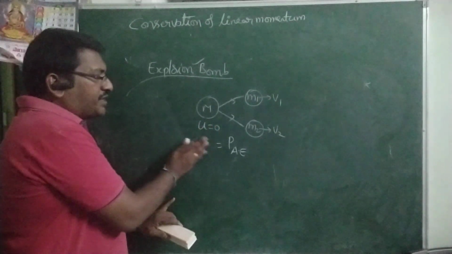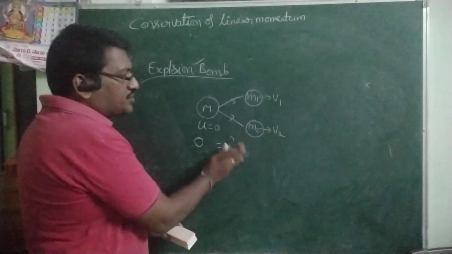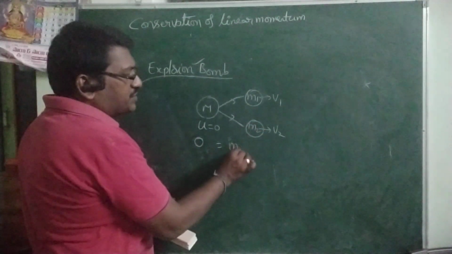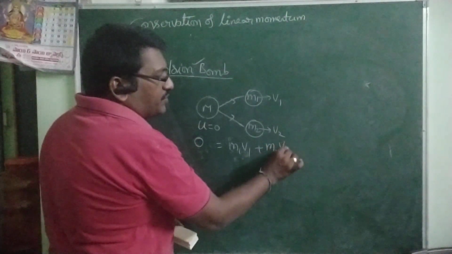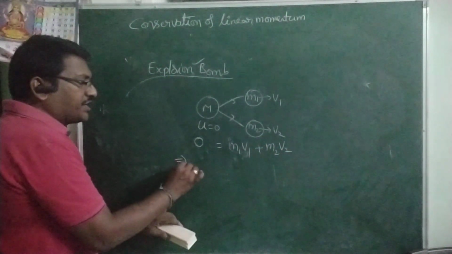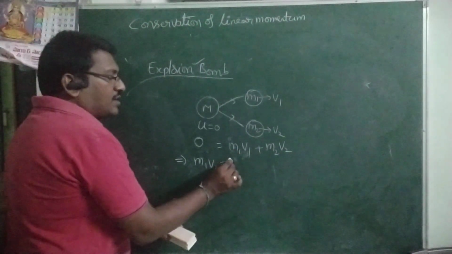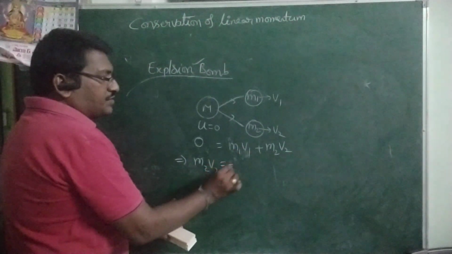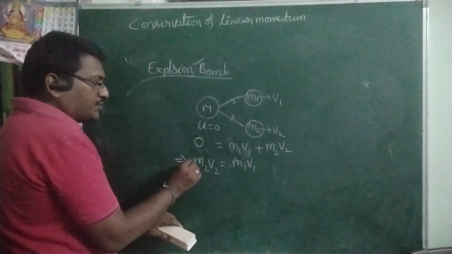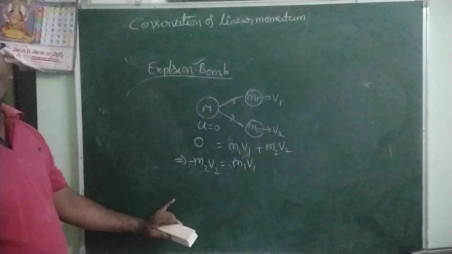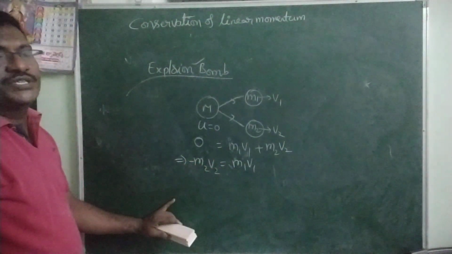Before explosion, the momentum is 0 because the bomb is initially at rest. After explosion, there are two pieces. The first piece has momentum m1 v1, the second piece has momentum m2 v2. So from that you get m1 v1 plus m2 v2 equal to 0, which you can write as m1 v1 equal to minus m2 v2. The minus indicates these two pieces are traveling in opposite directions.